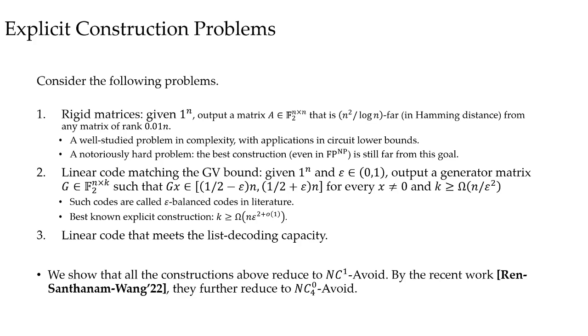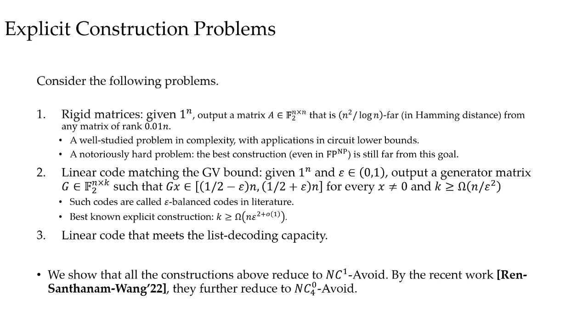The rigid matrix problem asks us to construct an n by n matrix A such that any matrix of sublinear rank is n squared over log n far away from A in Hamming distance. This is a well-studied problem in complexity theory. Despite decades of efforts, the best known construction is still far from achieving the dream parameters.